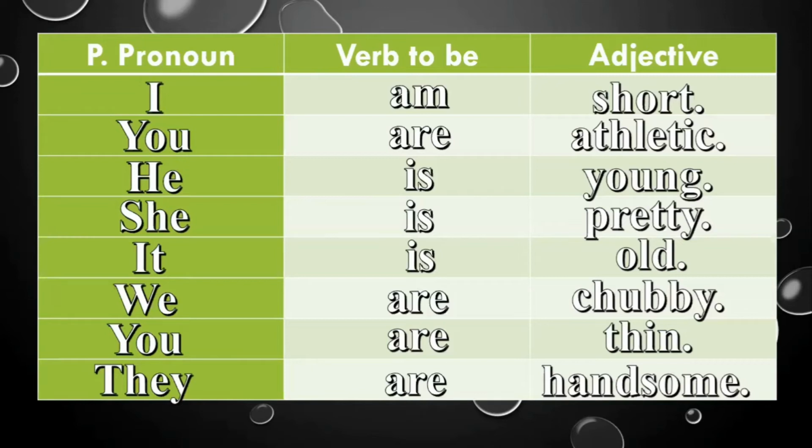Okay, you can use different adjectives. For example, I am young, I am old, I am chubby, or he is young, he is thin, he is handsome. Okay, perfect. We are going to continue with the class. Remember, try to do this exercise. Change the adjective. Okay, try to memorize them. Now, continue with the class.